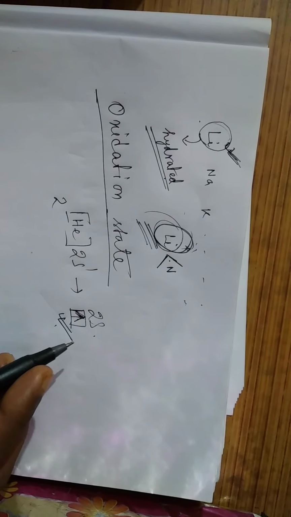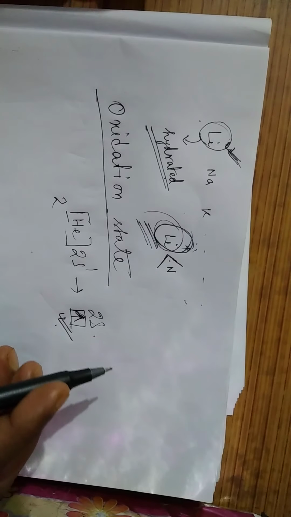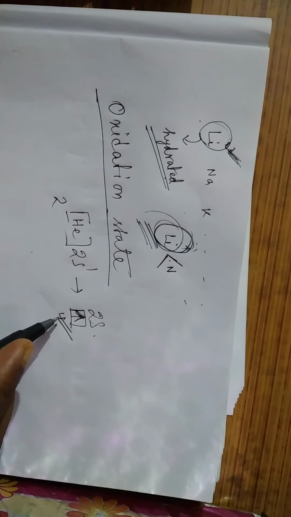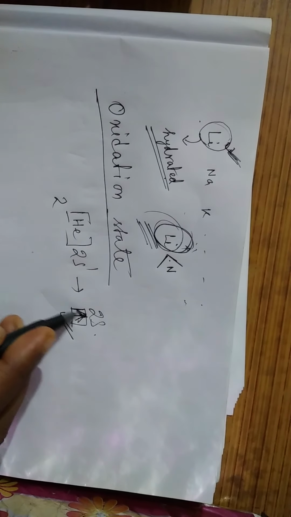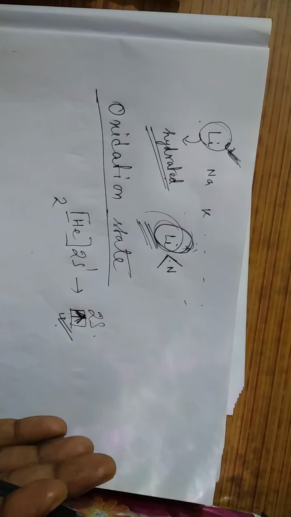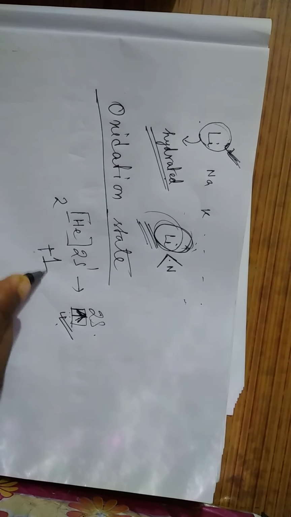And if they want to release it, only one electron can be released. So their oxidation state is +1 only, because they can form only one covalent bond by sharing only one electron. They don't have any other electrons, therefore their oxidation state will be +1.